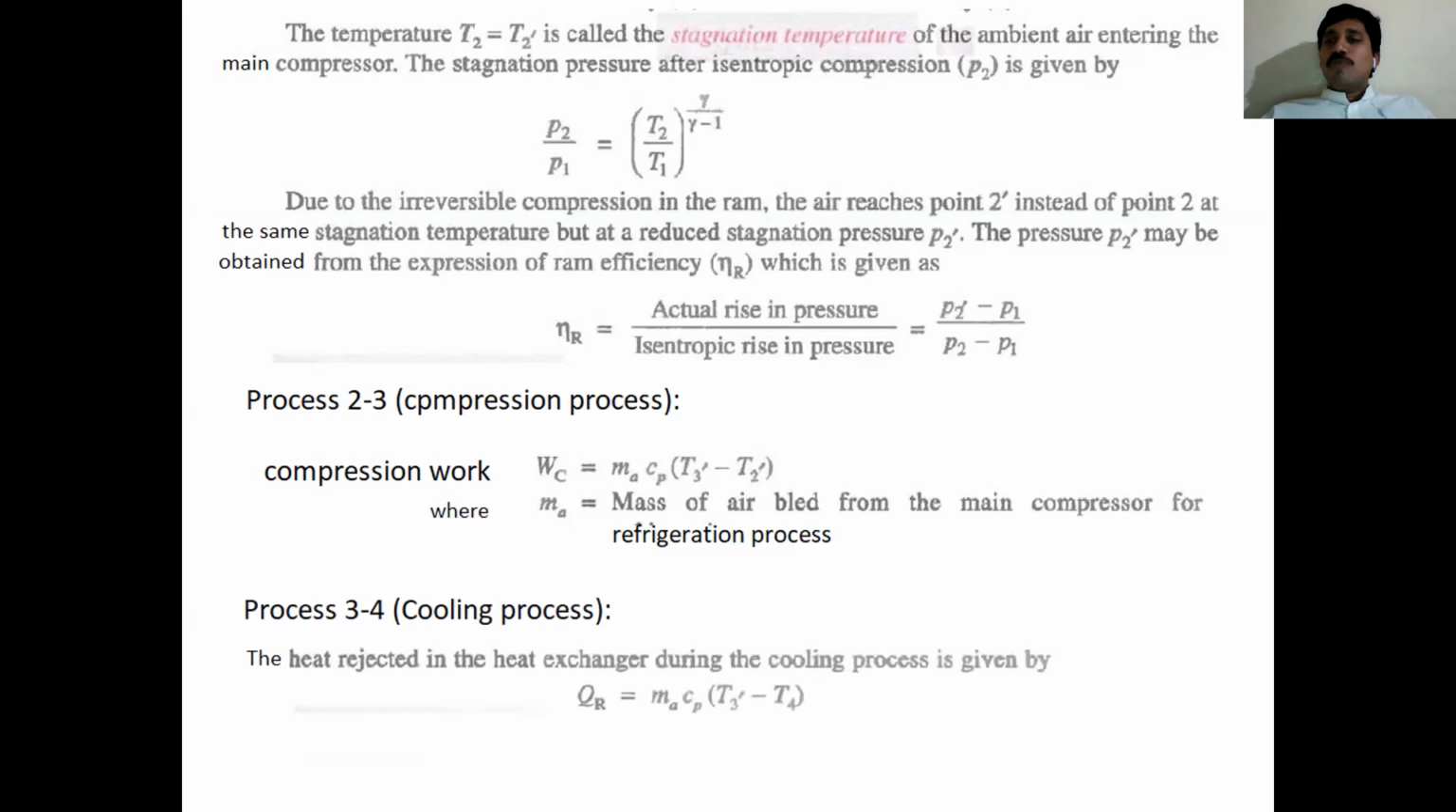So 3-4 is the cooling process where heat is rejected. The heat rejection QR is equal to ma Cp delta T. The temperature difference in the heat exchanger is T3 dash minus T4. After the heat exchanger, the temperature value decreases. That's why it is inlet value minus exit value, T3 dash minus T4.